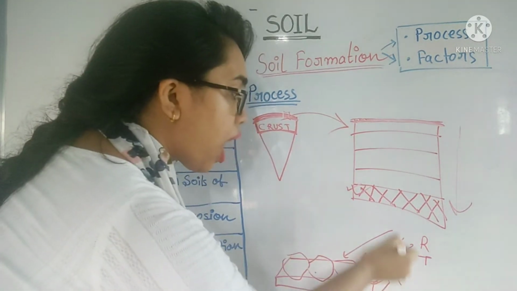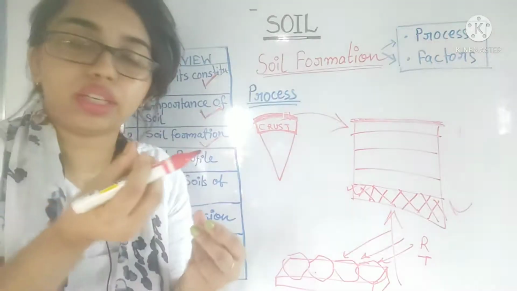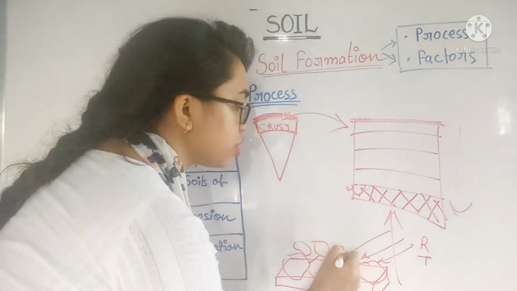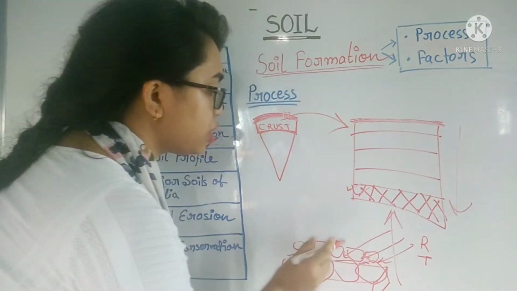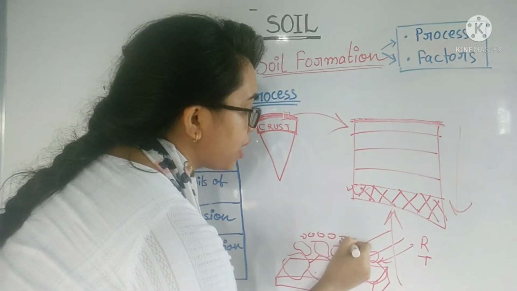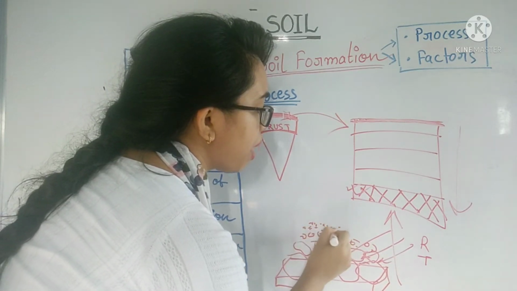If we go upward, the radius of the particles gets smaller. On top of the boulders we get pebbles, cobbles, and on top of that layer we get small particles, and after that very fine particles.